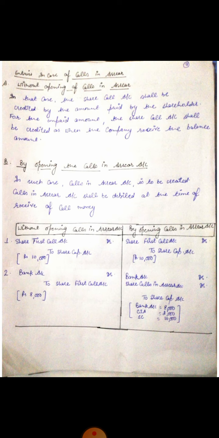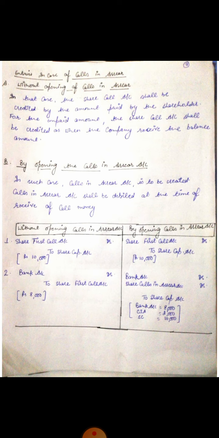It means when the company does not receive any amount at the time of calls, then it has to record this effect. There may be two ways for recording the transactions: first, without opening the calls in arrear account, and second, by opening the calls in arrear account.